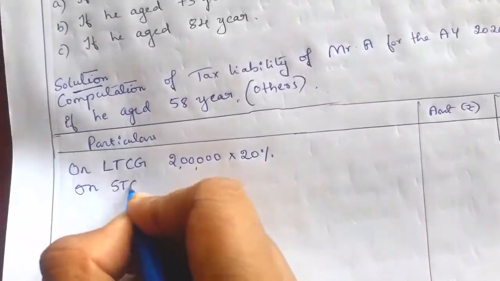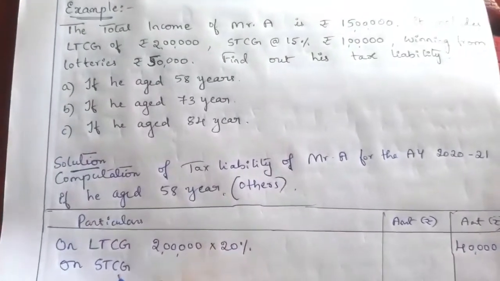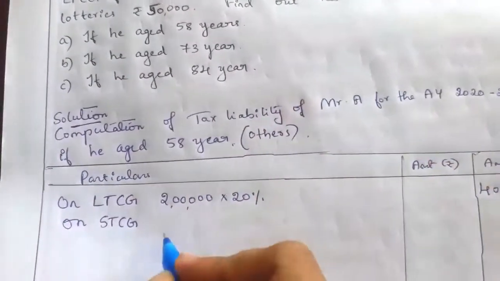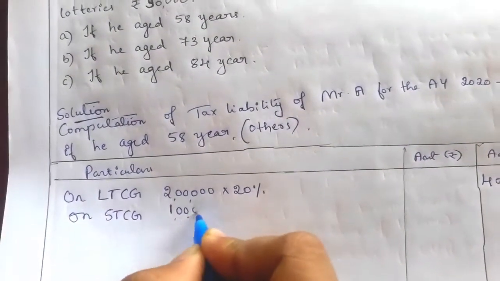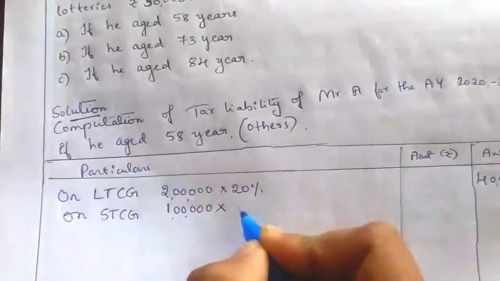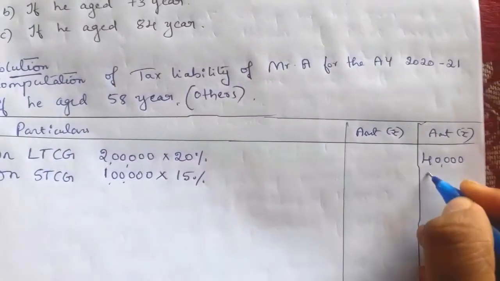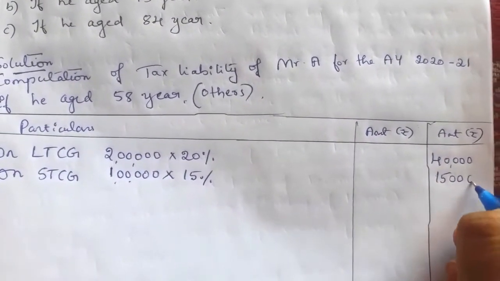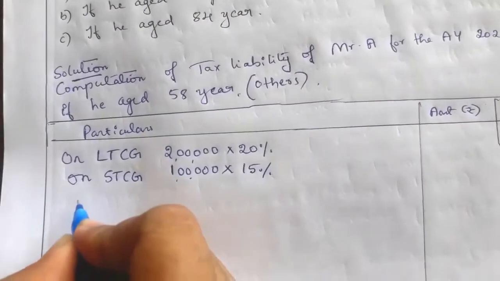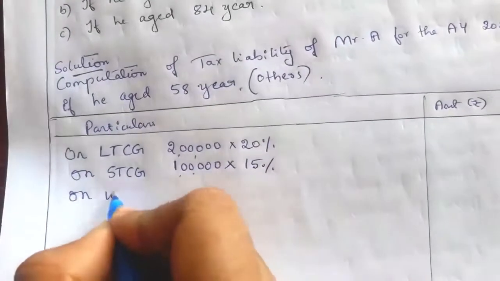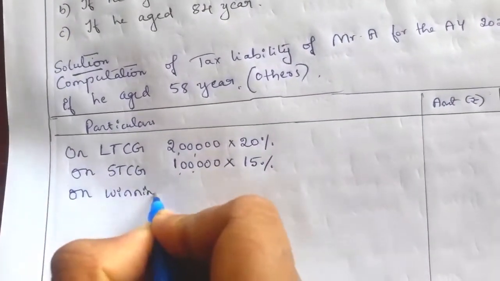Next, secondly, on short term capital gain. What is the amount of short term capital gain? That is 1 lakh. So on 1 lakh income it is 15% tax, so that is 15,000. Next, thirdly, on winning from lotteries.